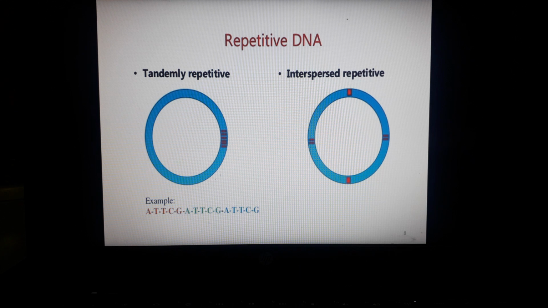So repetitive DNA, you have understood, is basically the sequences that are repeated in the eukaryotic cell. This repetitive DNA makes up the major portion of all the nuclear DNA in most eukaryotic genomes.